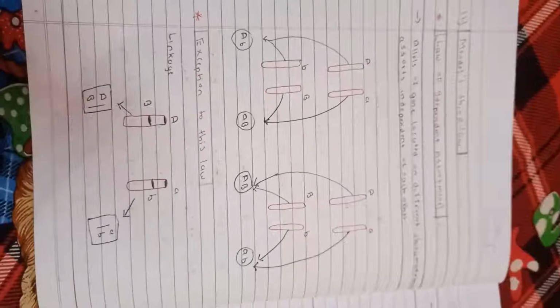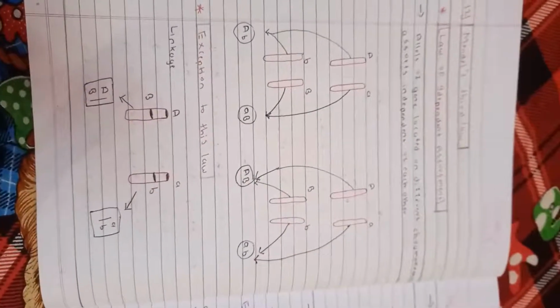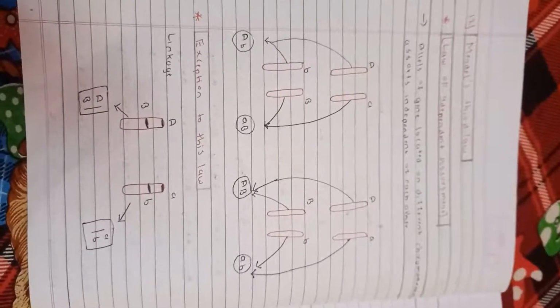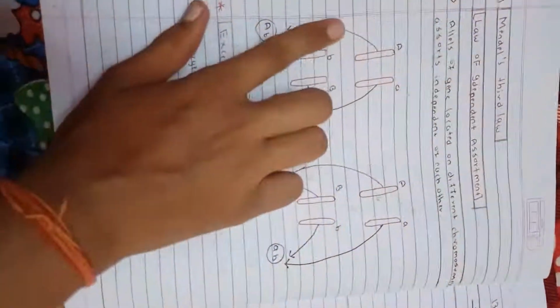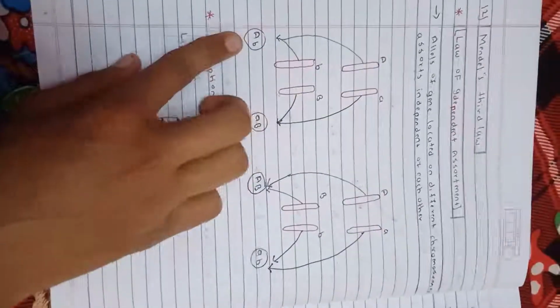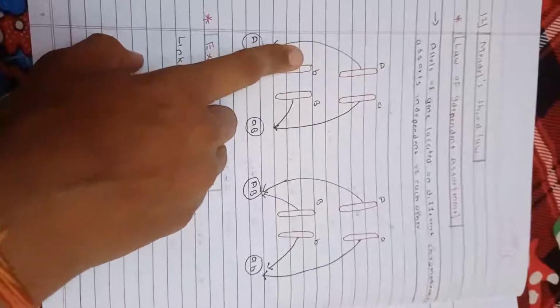Now let's talk about Mendel's third law, independent assortment. The law of independent assortment explains that alleles of genes located on different chromosomes assort independently of each other. Capital A allele and small a allele go with both capital B or small b.